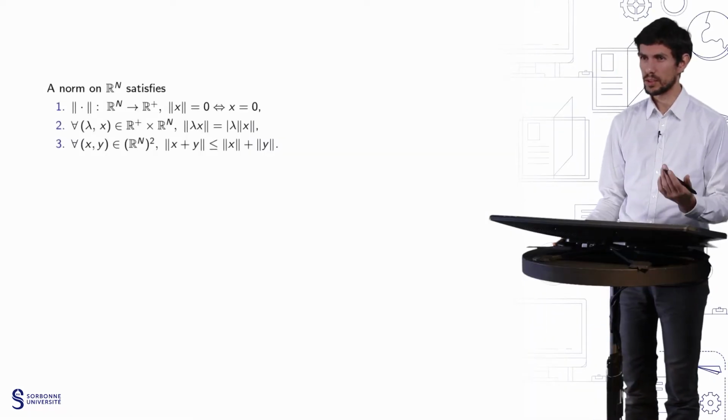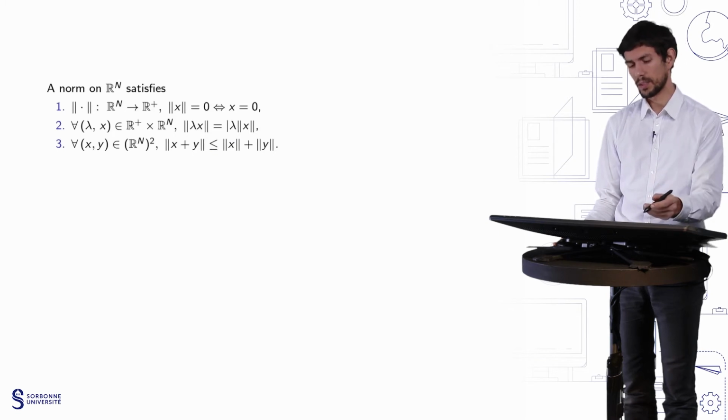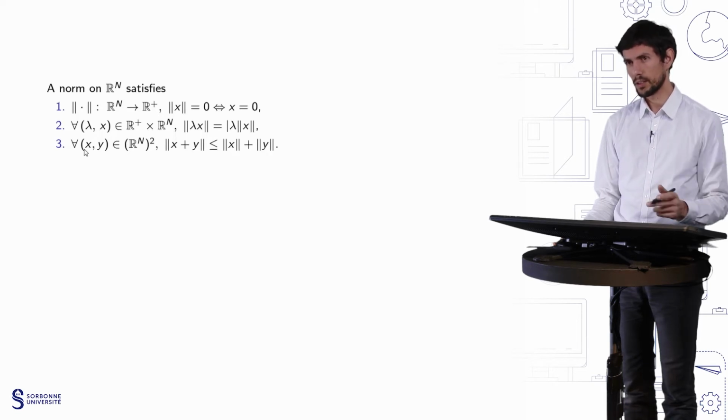This video is devoted to the description of some basic properties of Rn as a norm space. So we just start with the usual definition of a norm, which does not really depend on the fact that we are on Rn. You have the three basic properties, which are positivity, homogeneity, and the triangular inequality.